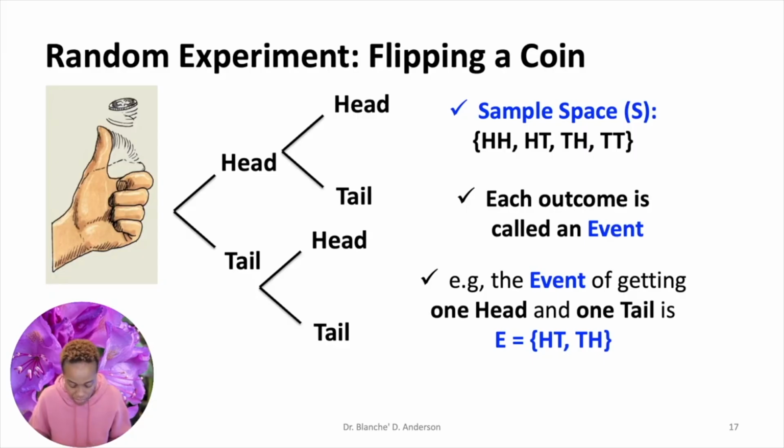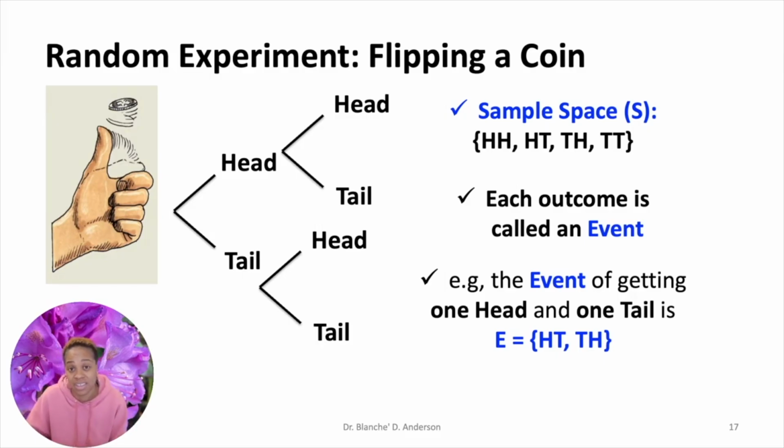So when you're talking about the particular outcome, a lot of times they'll say the outcome of getting whatever. So if I said the event of getting one head and one tails, it would look like this. And notice on the image, I'm using the squiggly lines. These represent what we call sets in mathematics. A set is like a group, and for this example, it would be a group of outcomes that we're putting together. But if I'm talking about a specific event out of all the possible outcomes, then you call it an event, and you also put them in squiggly lines.